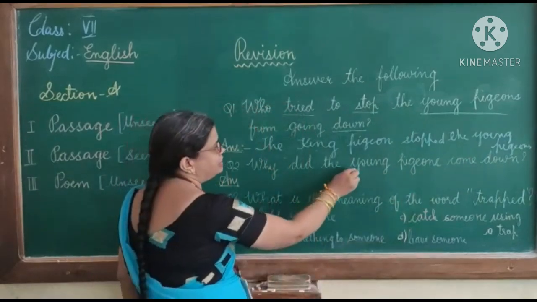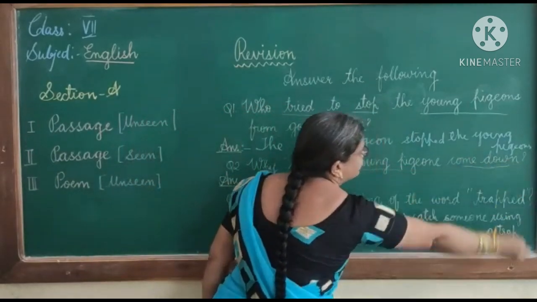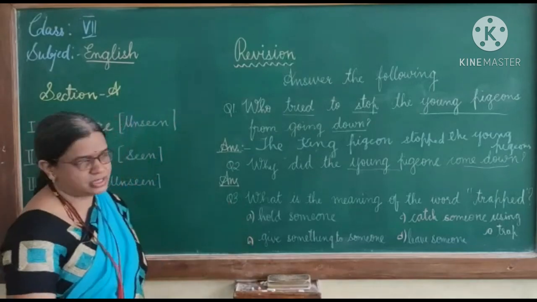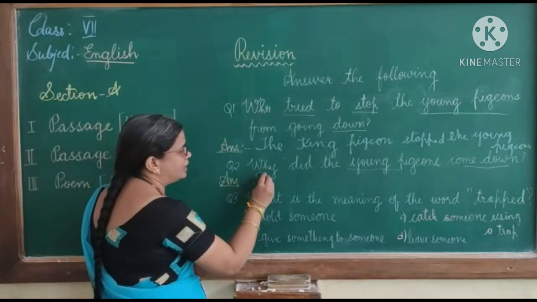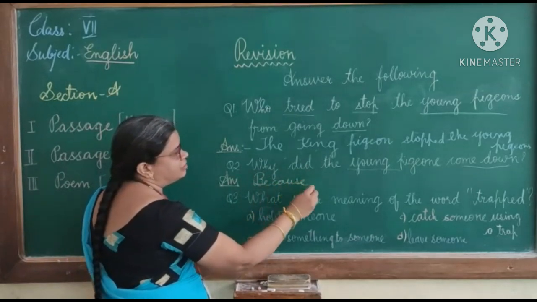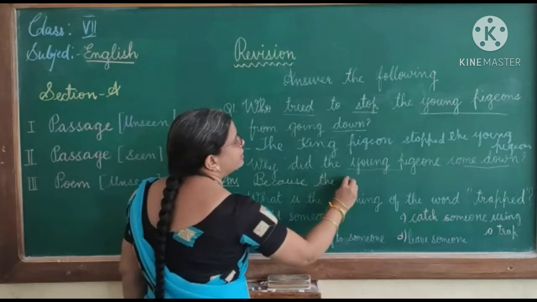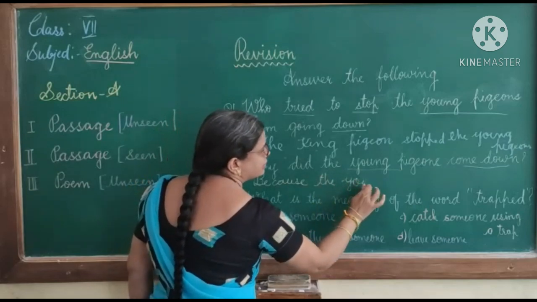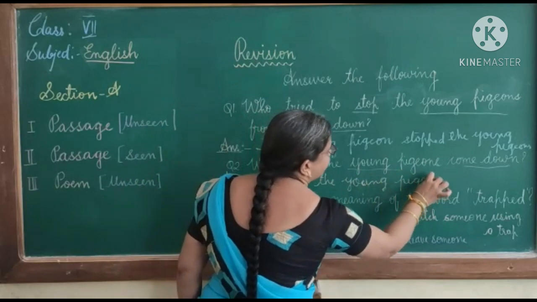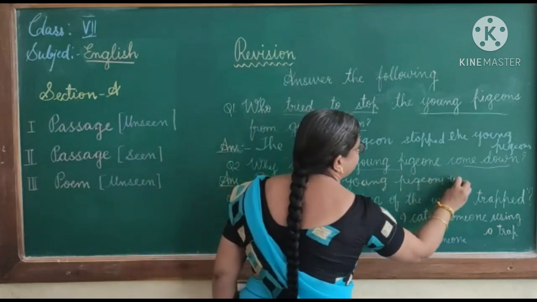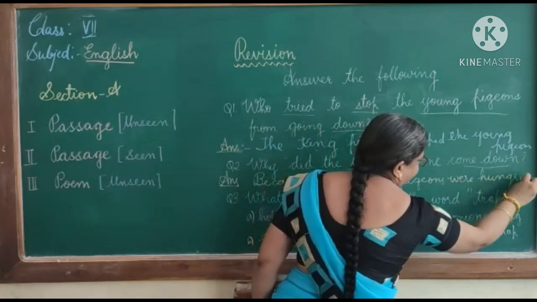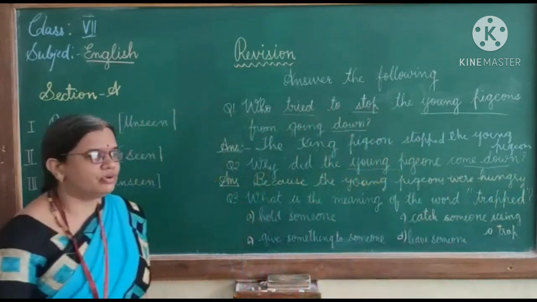The second question: why did the young pigeons come down? Here, young pigeons again coming down. If you search these words, you will find the answer that because the young pigeons were hungry. Start the sentence. Don't write a single word answer. Because the young pigeons were hungry, they came down.